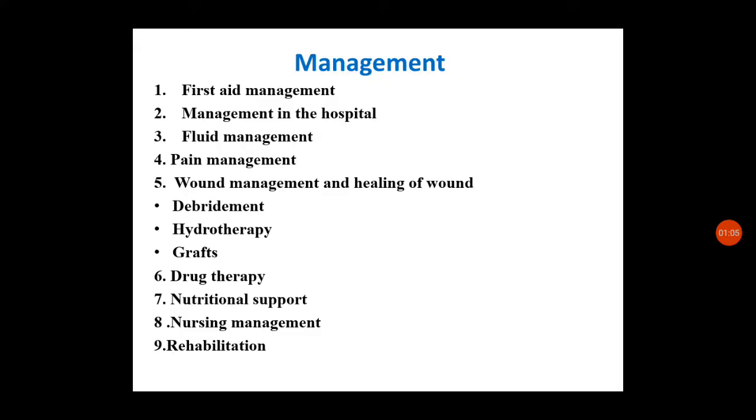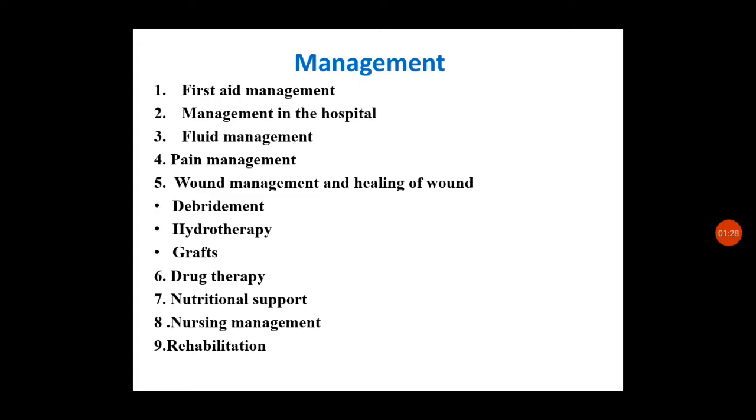And regarding the management, it is an acute emergency situation. The first one is first aid management. Next is management in the hospital. The main problem with burns is the fluid shift and fluid loss, so importantly, we have to do fluid management.